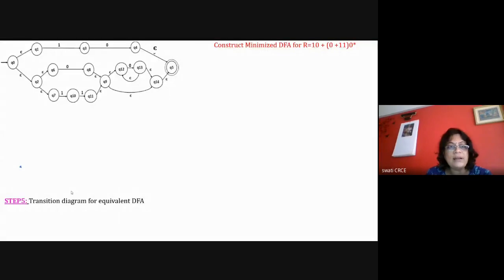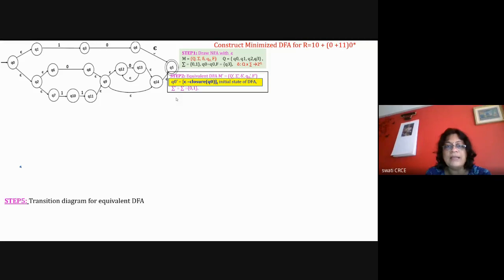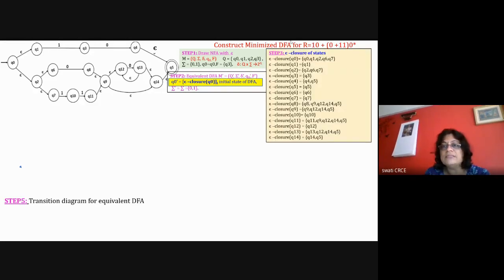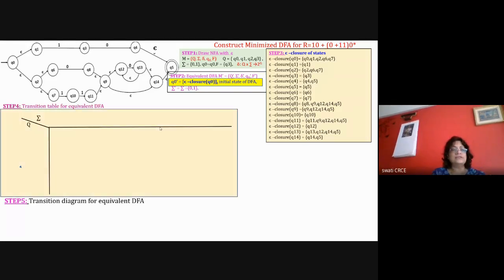So I am drawing this diagram again, and then I'm saying that the given NFA is this. For the DFA, M dash is the equivalent machine, and the initial state is the epsilon closure of Q0, numbered as 1, and then I'm listing down all the epsilon closures here. Now I have to solve the problem. So create the transition table for that. In the transition table, you have capital Q and sigma, where sigma is 0 and 1.